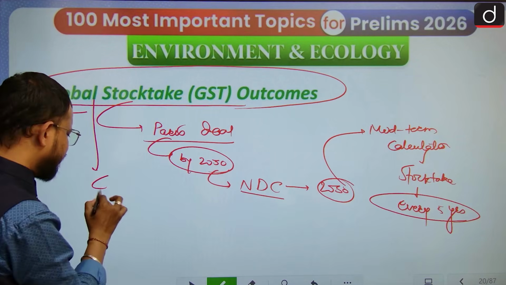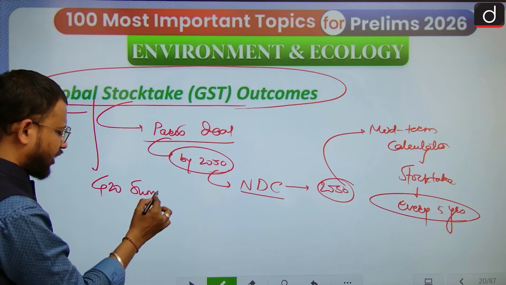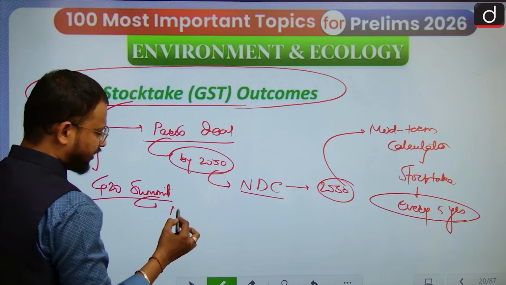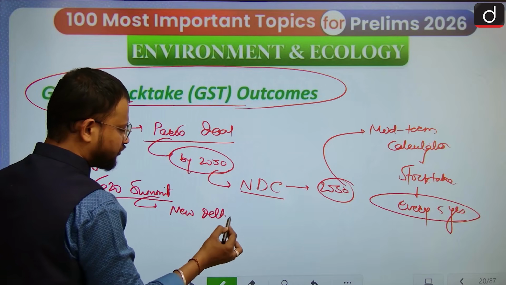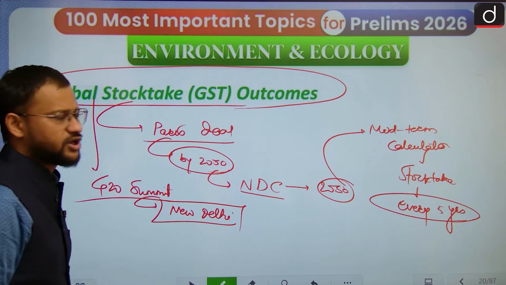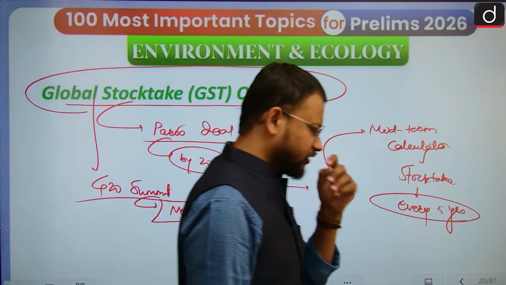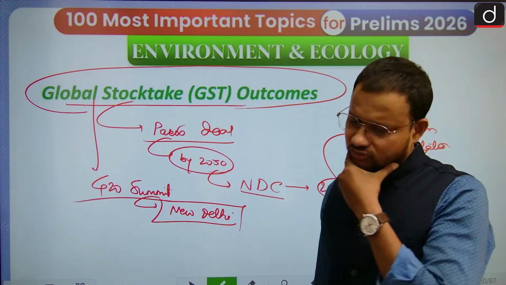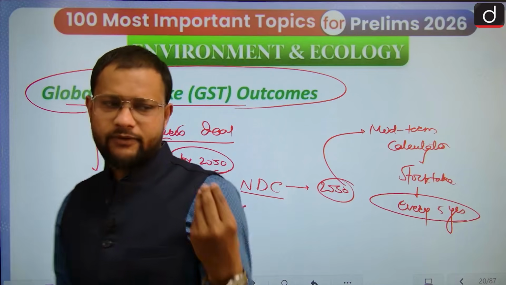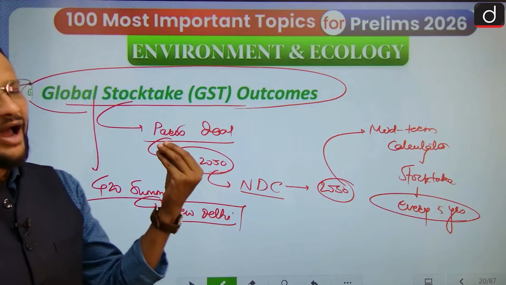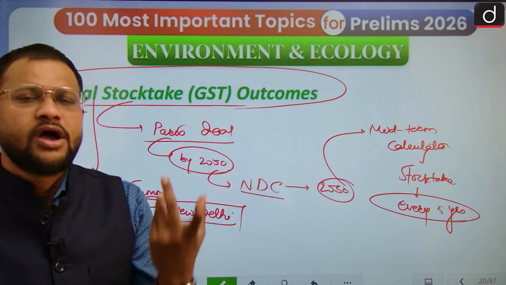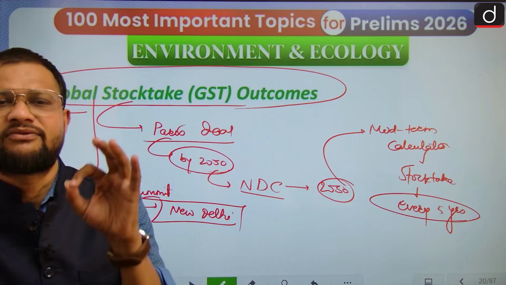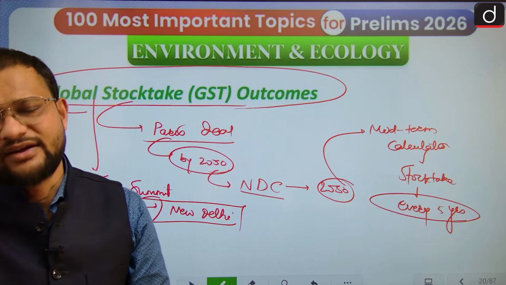At the G20 summit held in New Delhi, India, a global stocktake report was published, and according to it, if the present rate of carbon emission continues, no country, or rarely a few countries, would be able to achieve their set targets.